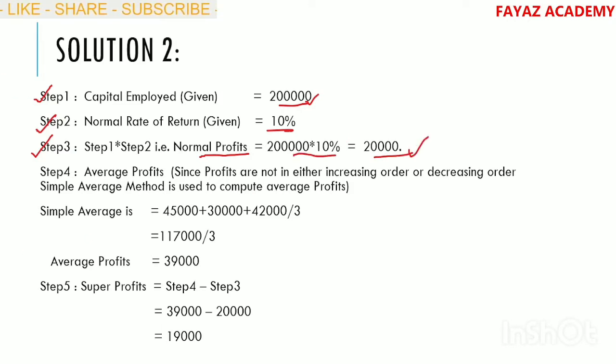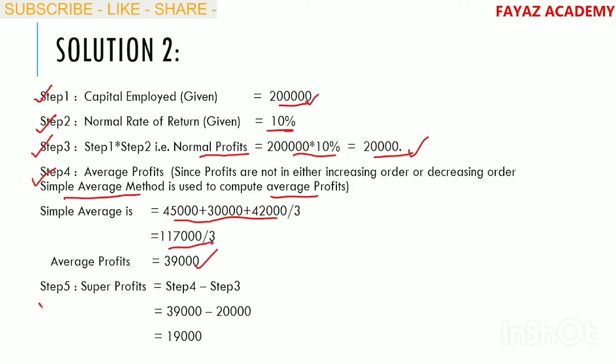These are normal profits. Next, step number 4, average profits. Since I have already told that profits are in fluctuating nature, we use simple average method to arrive at average profits. Average profits 45,000 plus 30,000 plus 42,000 divided by 3. That is 1,17,000 divided by 3, 39,000.